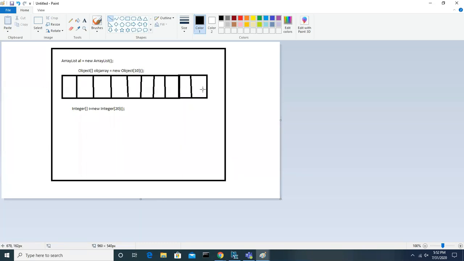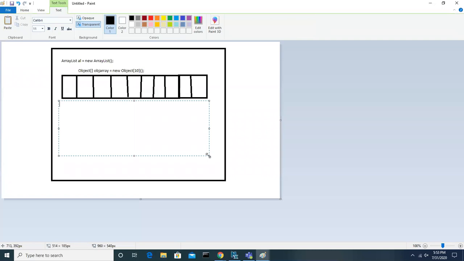So first it will create a dynamic object array. Now what you are going to do is, you will use AL. AL is the variable, right? What type of variable is it? Array list variable. I am using the add method, which is a part of array list. Into this add method, I'm trying to add an element.